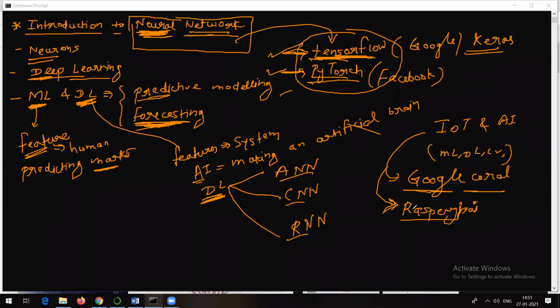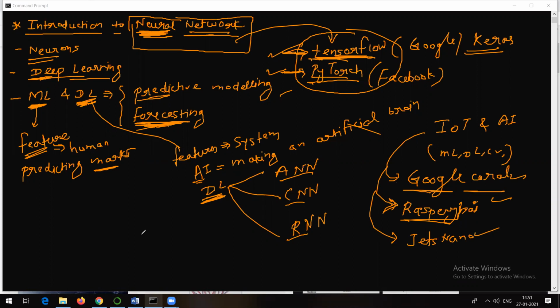So, but yes, if you really want to make some sense about all these things, you need to go and try to clear the basics first. Raspberry Pi is there, right? Then there is something called Jetson Nano. So all these are hardware tools which you can make use of, and inside these hardware tools you can incorporate your Python code.